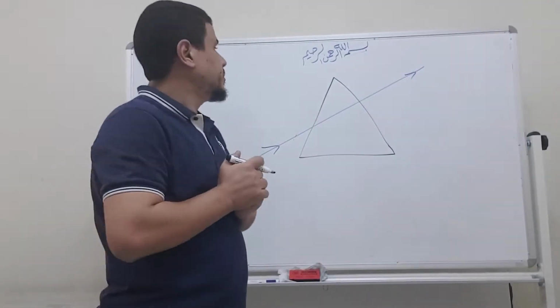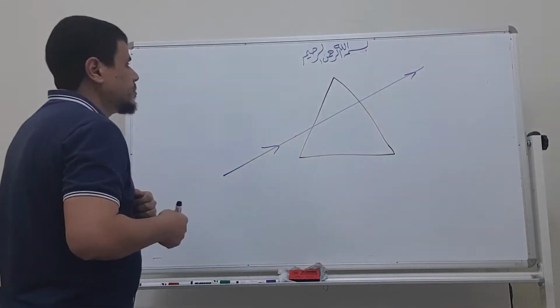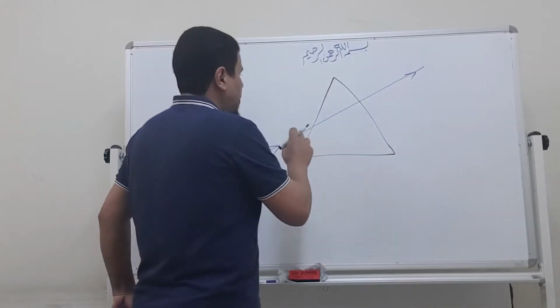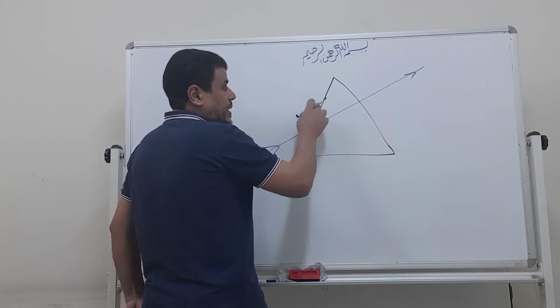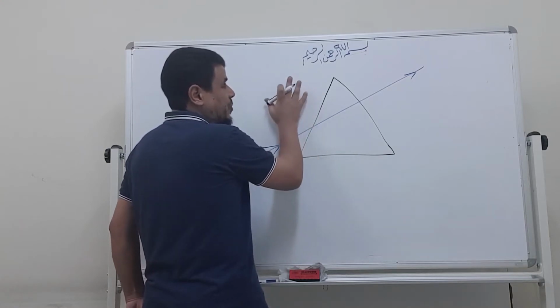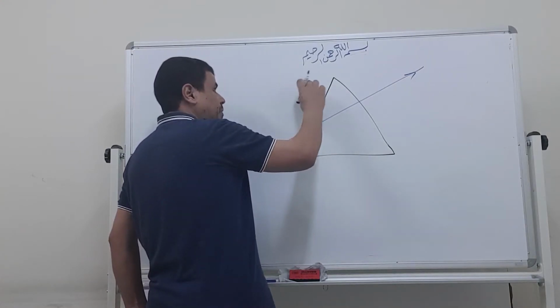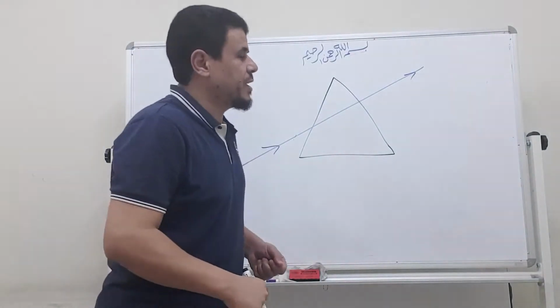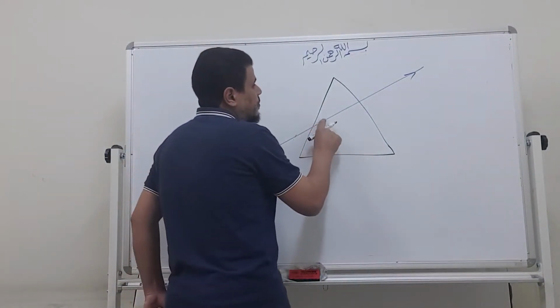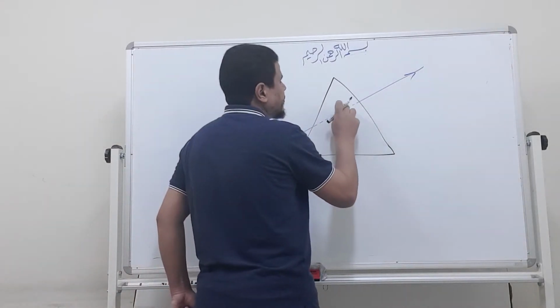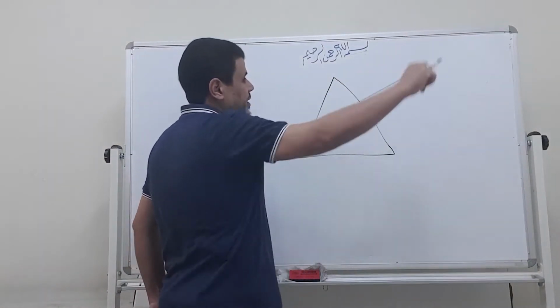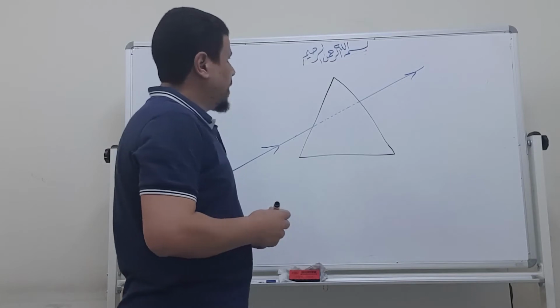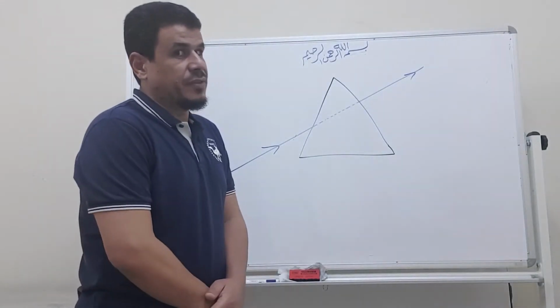What will happen? Okay, teacher, we studied that if a light ray passes from a medium to another medium, from air to another medium, it refracts. Of course, yes. So it will not travel in this direction. Okay, where does it travel?